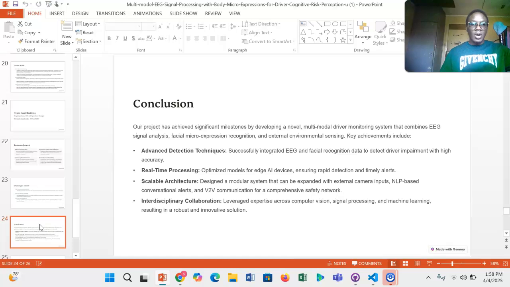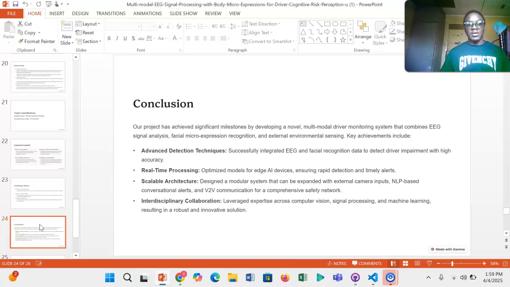Then, in conclusion, our project has achieved a lot of significant milestones, and it's novel and new and has a lot of potential due to its advanced detection techniques, our successful integration of EEG and facial microexpressions, and the real-time processing which could be provided by edge computers, which is also an advantage and a great achievement.